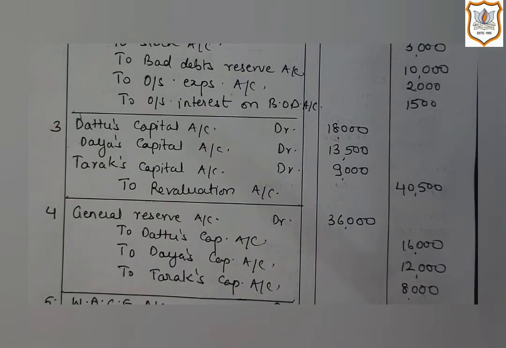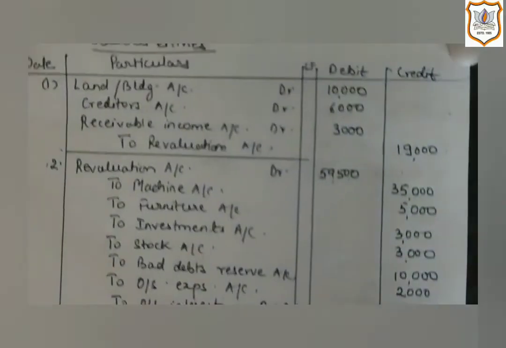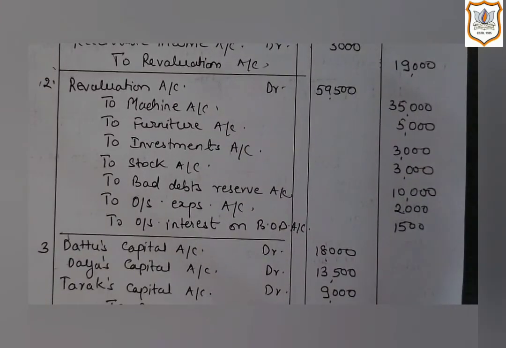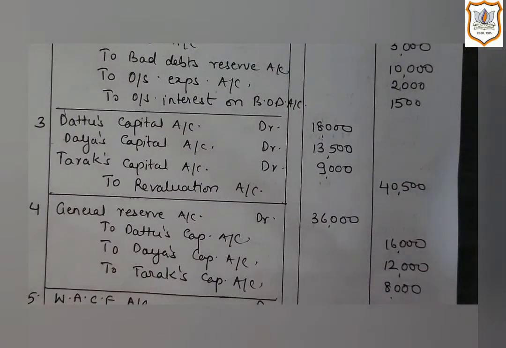That is, first our entry is made for profit due to revaluation of assets and liabilities. Then the second entry is of loss due to revaluation of assets and liabilities. Now we will pass the third entry, that is of profit or loss of the revaluation account, which will be distributed between the existing partners in their old profit loss sharing ratio.